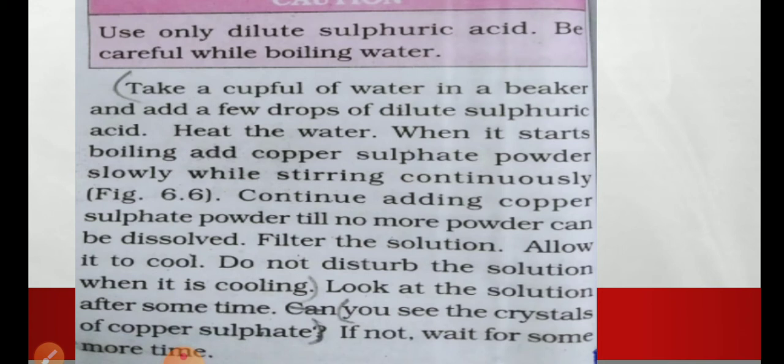Now filter the solution and allow it to cool. Do not disturb the solution when it is cooling. Look at the solution after 1 day, or if you want to see good crystals, you can wait for 2 or 3 days, then you can see the crystals of copper sulfate in that solution.